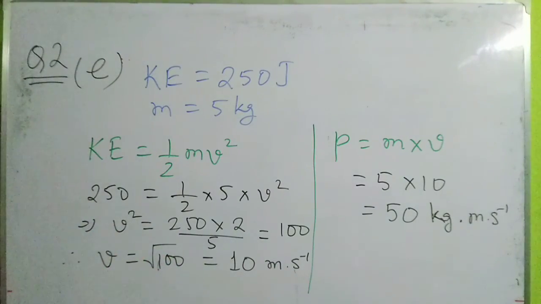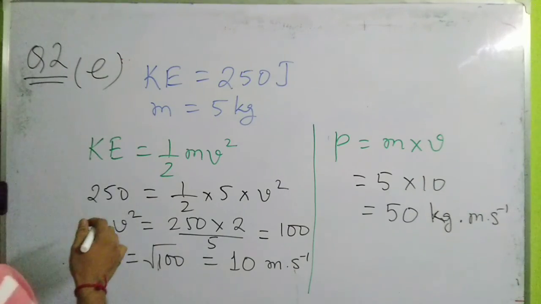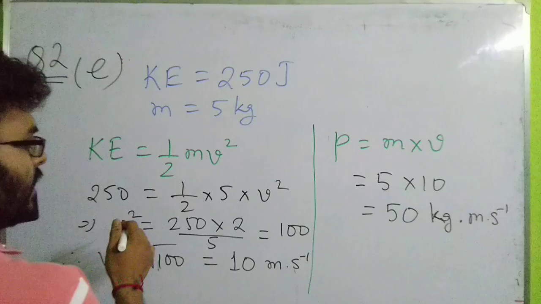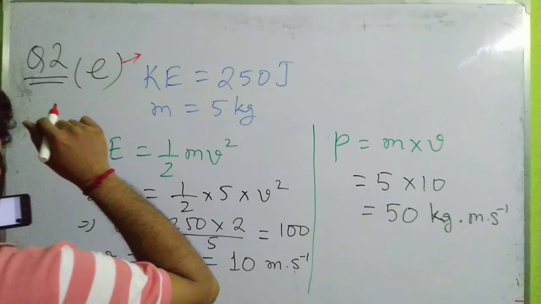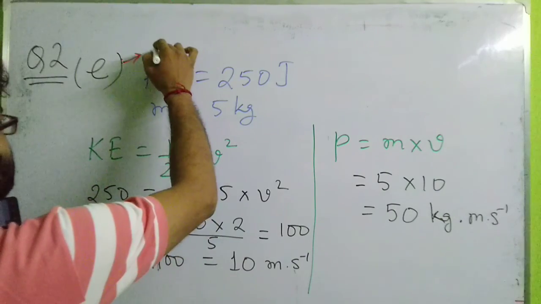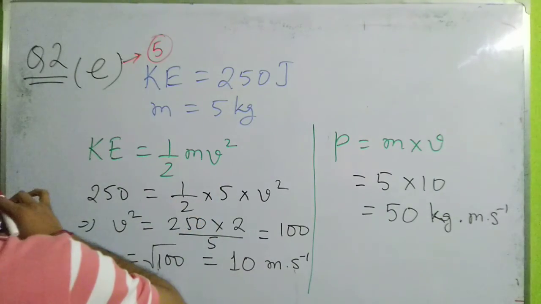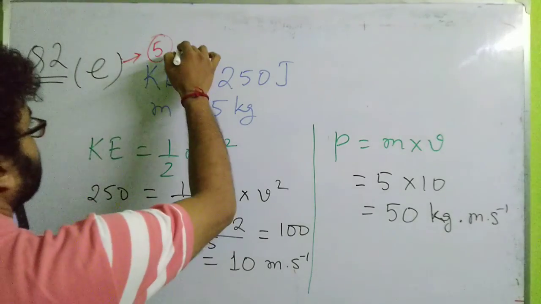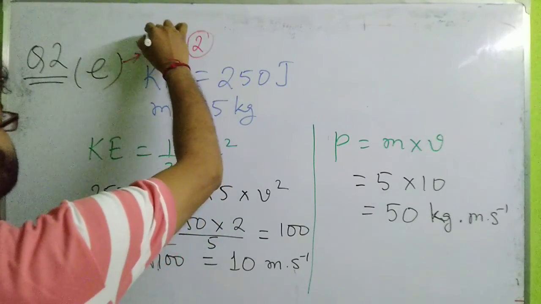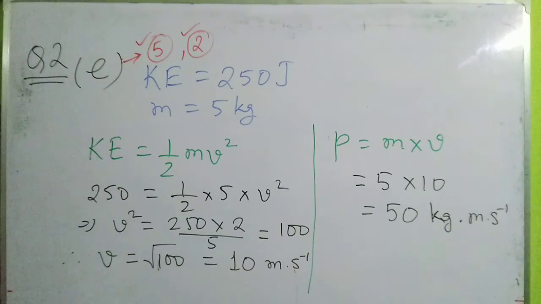So what will be the correct option? In question number 2E, the 2 correct options are: velocity is 10 meter per second, which is option 5, and momentum is 50 kg meter per second, which is option 2. So these are the correct options, 5 and 2. Okay, I think it is clear, 5 and 2.